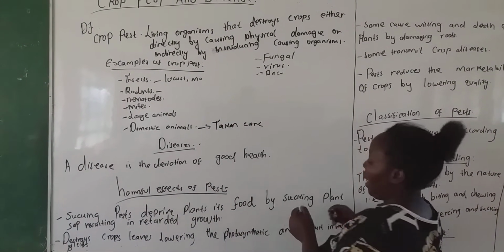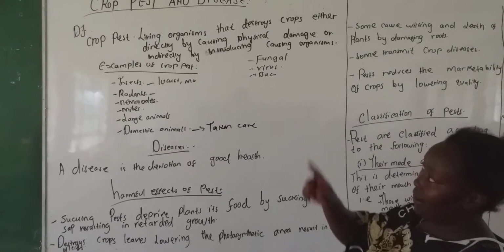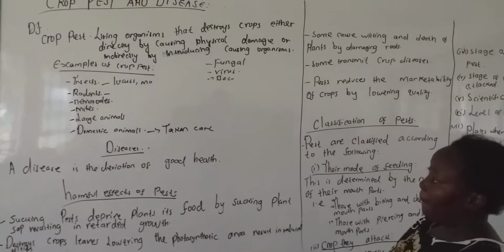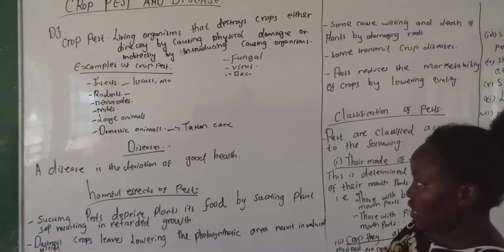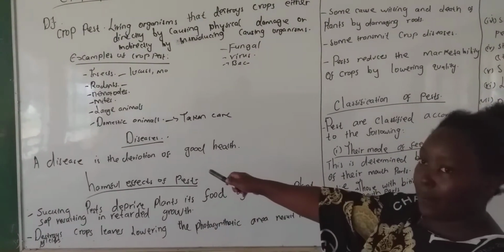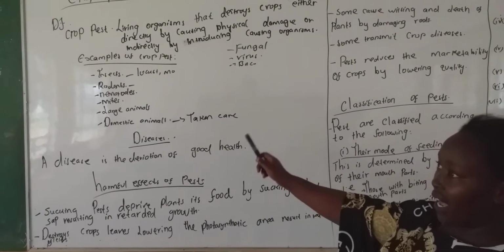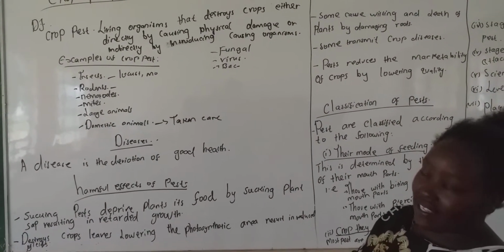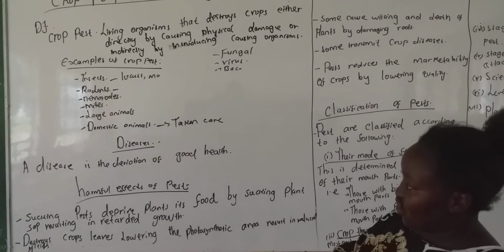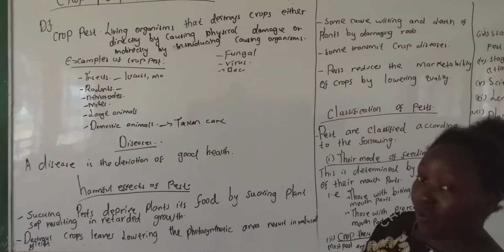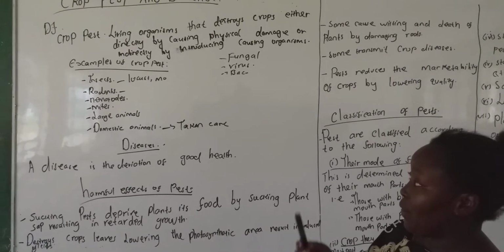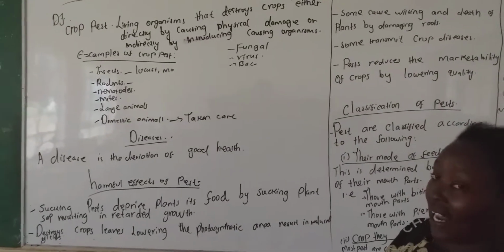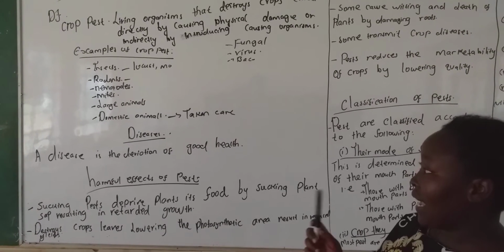they become a pest, that is, they will attack the crop directly by causing physical injury or physical damage. Examples of these domestic animals are the chicken, the goats, the sheep, and the cow. Those are a few examples of the large animals. So I've said we have examples of crop pests: the insects, the rodents, the nematodes, the mites, the large animals, and the domestic animals.